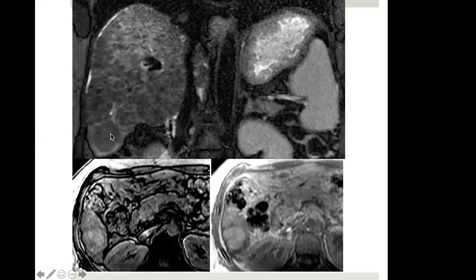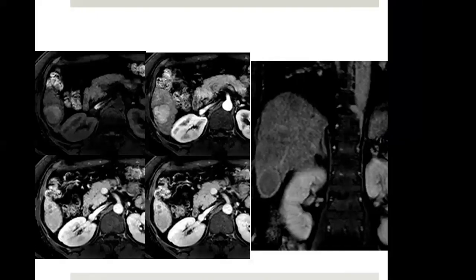On T2, this is dark in signal, so preserving the signal of regenerative nodule. However, it is much bigger in size. On contrast enhanced images, we can see that there is an arterial phase enhancement, which is non-rim-like, and there is a washout, which is non-peripheral. And on the delayed phases, there is a capsular enhancement. So this is a classical, relatively low-grade kind of HCC.